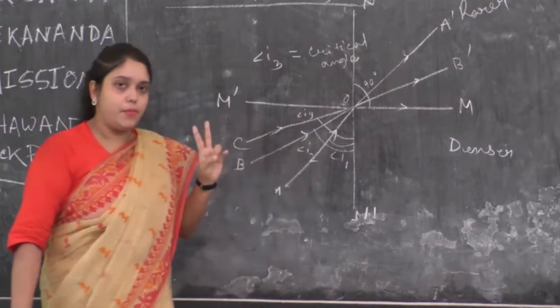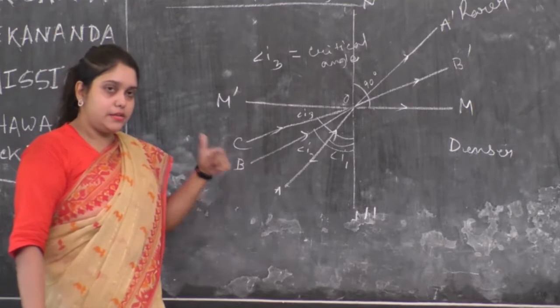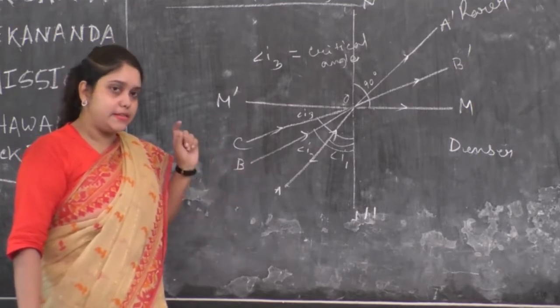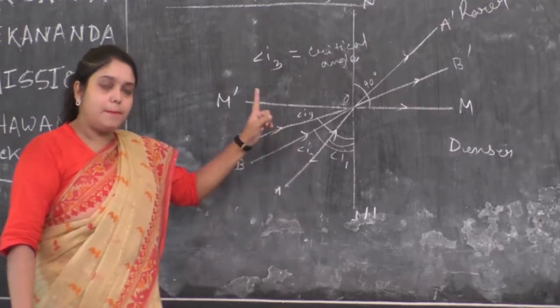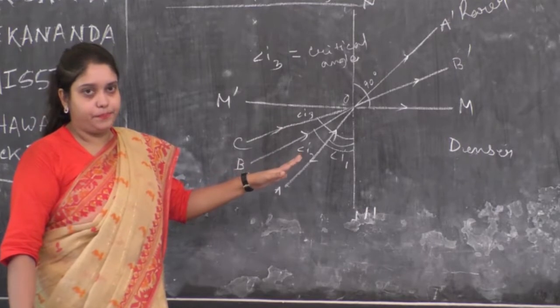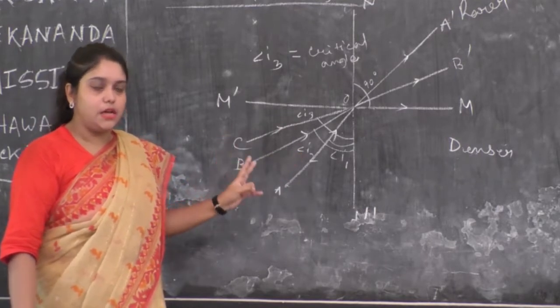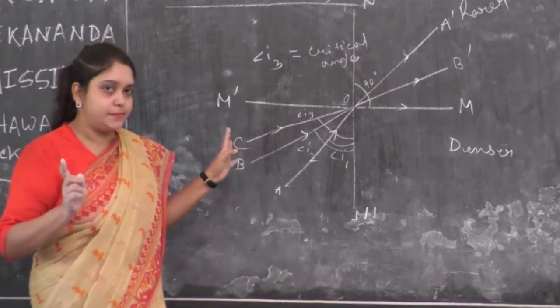Point 1. And point 2, this is the condition for the total internal reflection to take place. Point 2 says the angle of incidence must be greater than the critical angle. These are the two conditions for total internal reflection to take place.